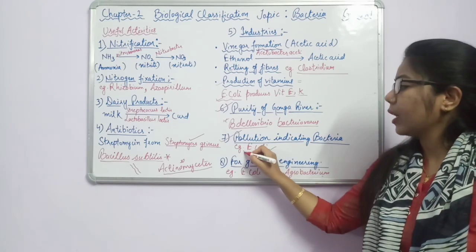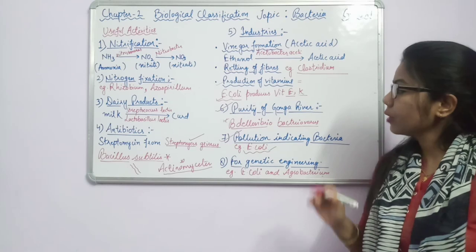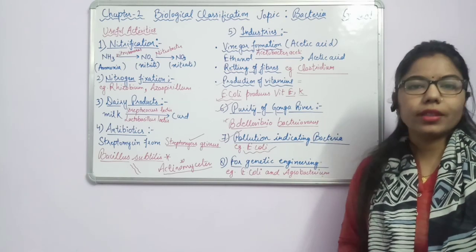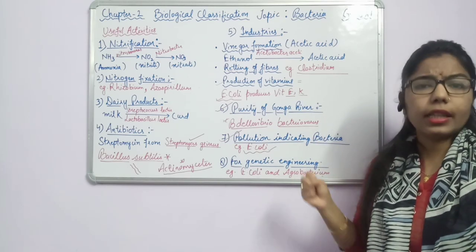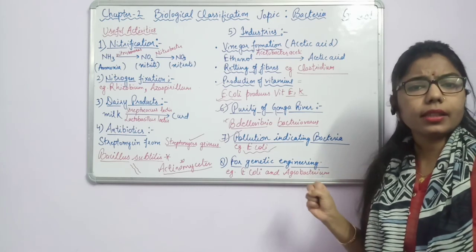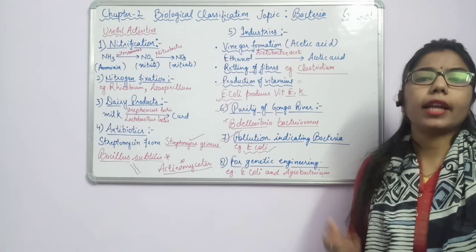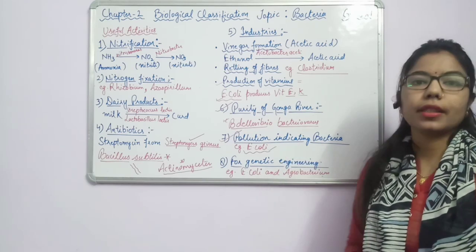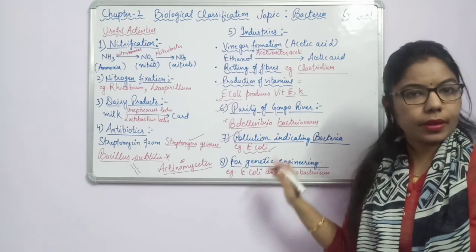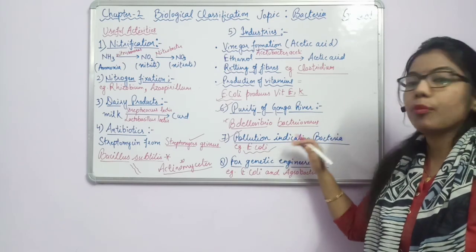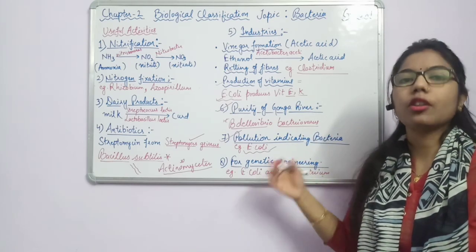So these E. coli, because we know that in the Ganga river there are bacteriophages which can kill all these things, so that it is pure. But along with this, in any river or any place where water is present, this E. coli represents the number of pollution, or we can say represents the rate of pollution.